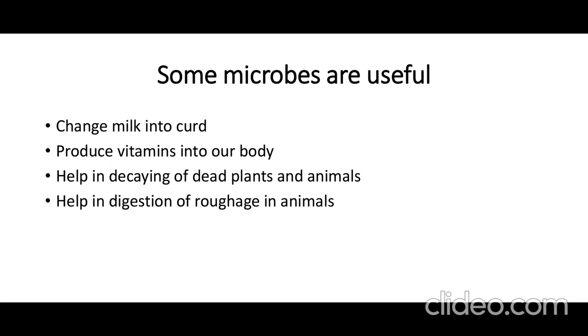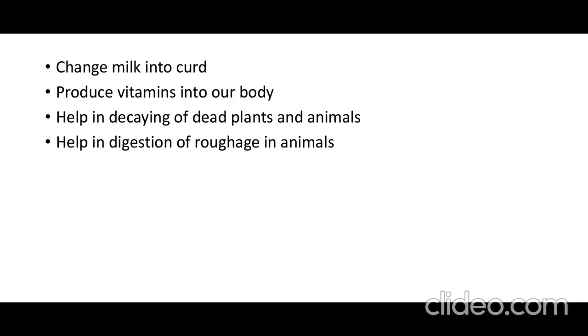Now students, we have completed this chapter today. Read each and every line of this chapter, and today in your rough notebook draw kinds of microbes, figure 2.5 given on page number 19, with pencil, and color it and label it. And on page number 20, summary points are given, that also you have to read.